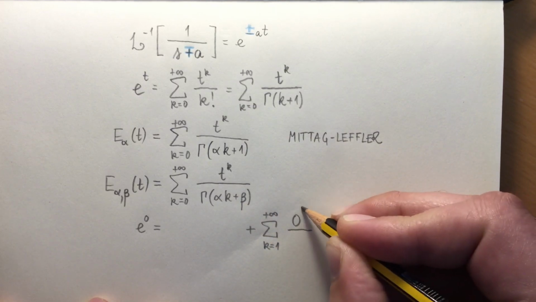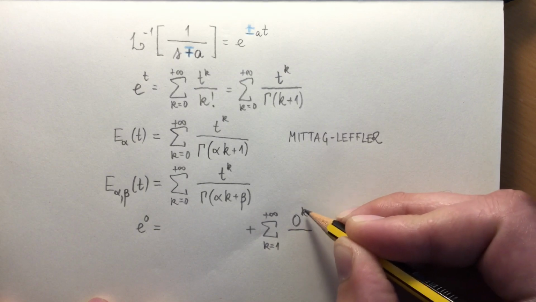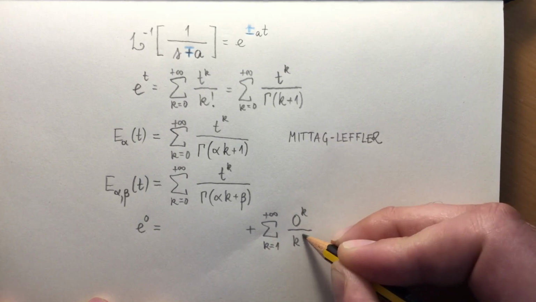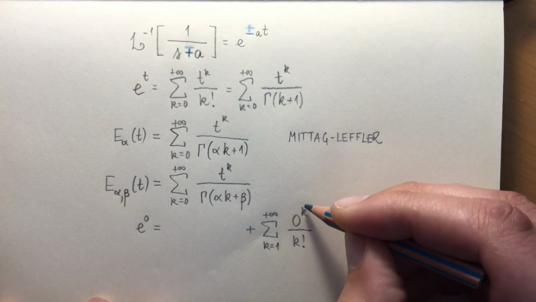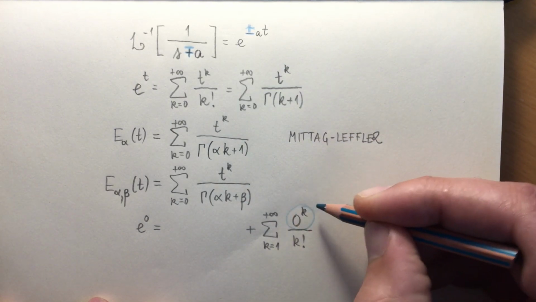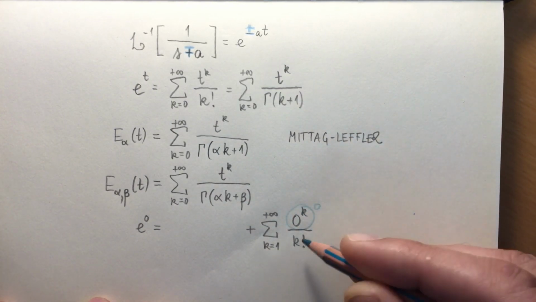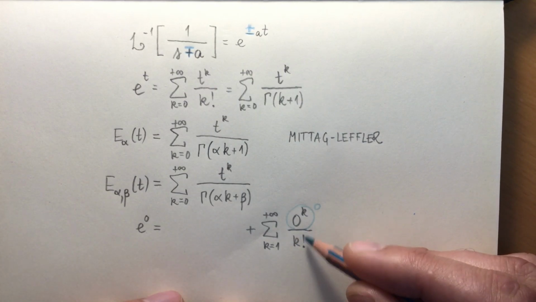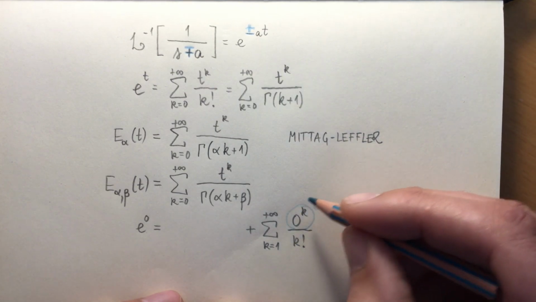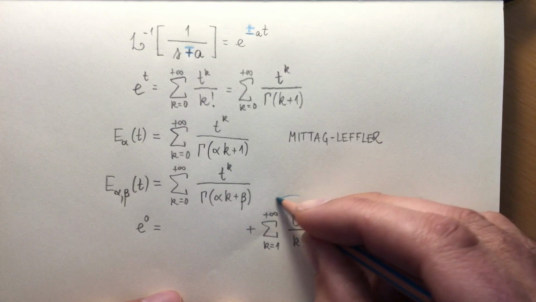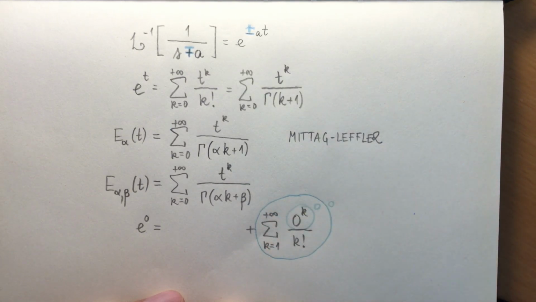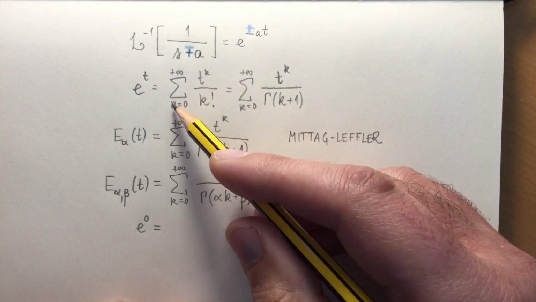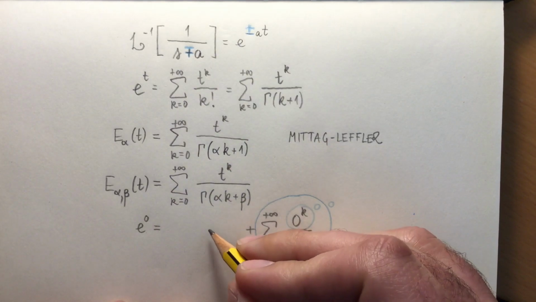In the numerator, I will have 0 power k. k is a natural number, so 0 power k is 0. In the denominator, k factorial is an integer number, and consequently, this entire summation is a summation of zeros. All this is 0.